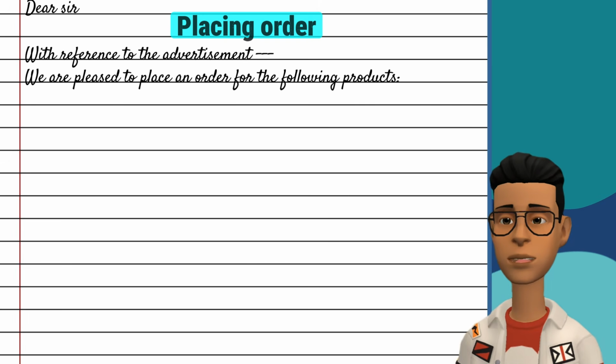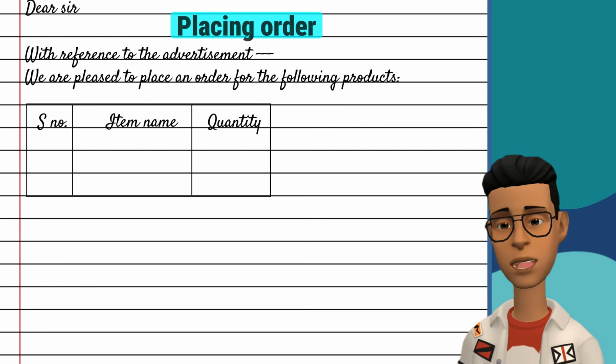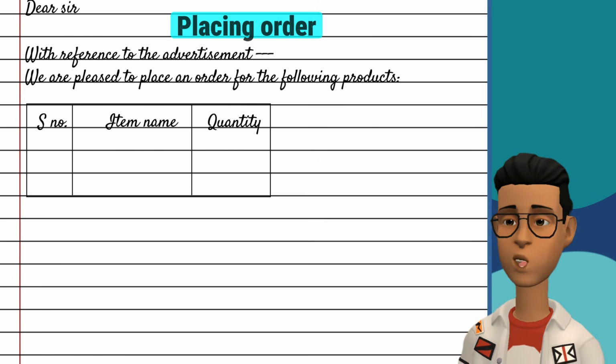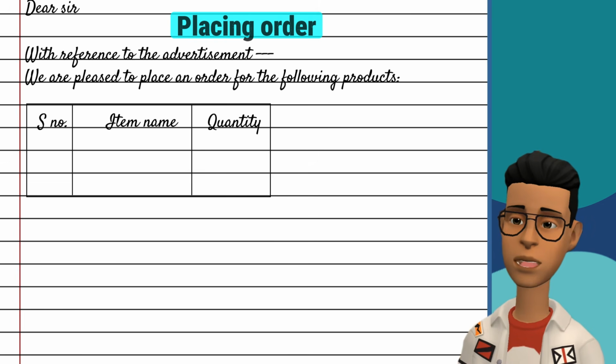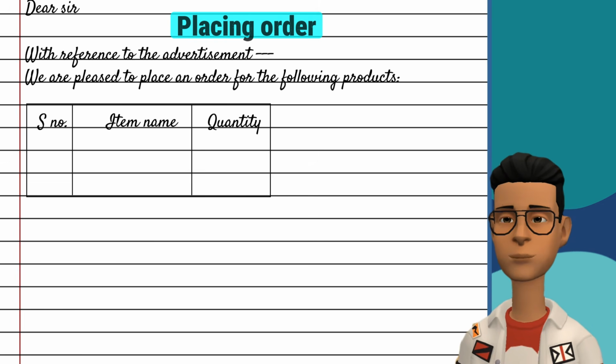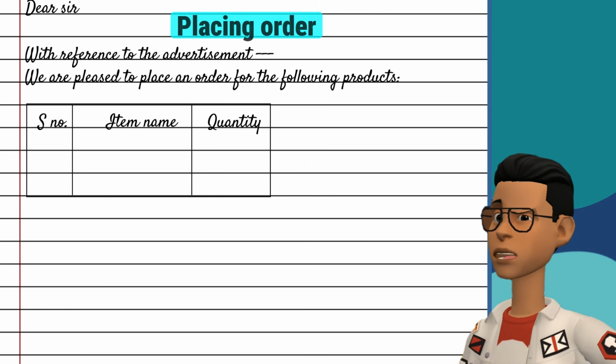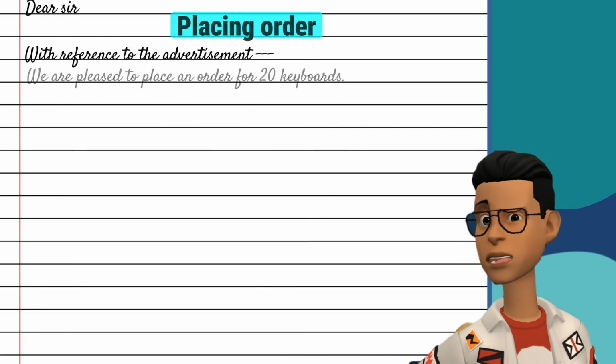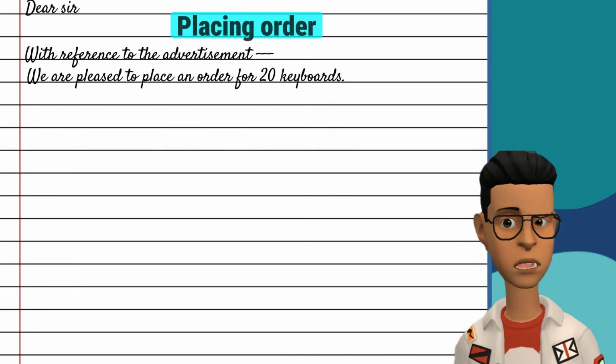After this, make a table of different items with their quantity. If the items are not listed in the question, you can write any items related to the question. If you are ordering a single item, in any quantity, simply write it like this. No need for the table.